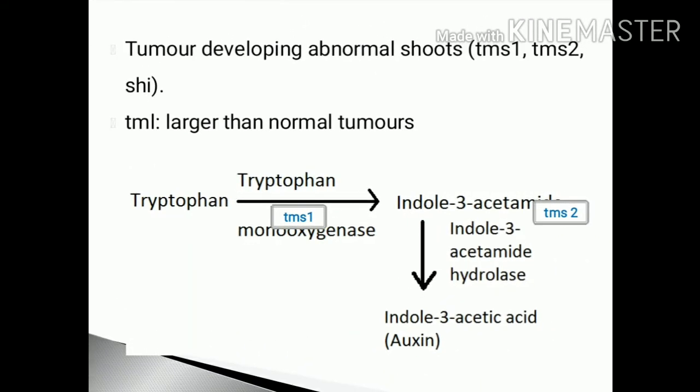The oncogenic genes responsible for formation of abnormal shoots are TMS1 and TMS2, and these synthesize auxin from tryptophan. TMS1 codes for the enzyme tryptophan monooxygenase, which converts tryptophan to indole 3-acetamide, and TMS2 codes for the enzyme indole 3-acetamide hydrolase, which converts indole 3-acetamide to auxin. Another gene, TML, is responsible for producing larger than normal tumors.